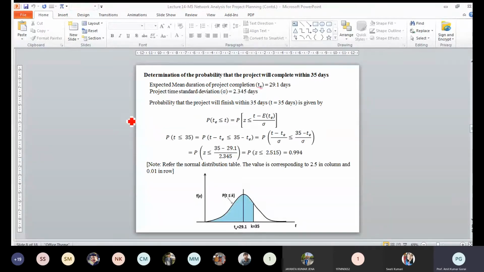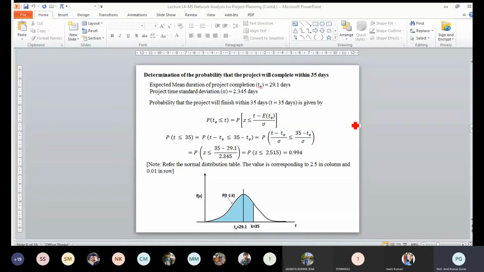So we can write this equation: probability of T less than or equal to 35 is equal to probability of T minus T_e, since on both sides I have subtracted the expected time of completion, less than or equal to 35 minus T_e. And we also divide by the sigma value, where sigma is the standard deviation. So T minus T_e divided by sigma is less than or equal to 35 minus T_e divided by sigma.